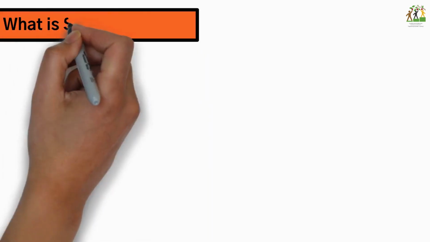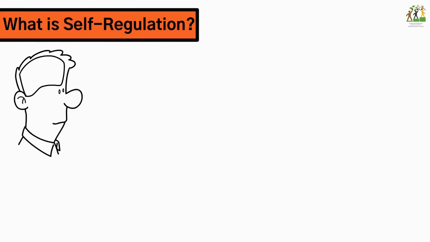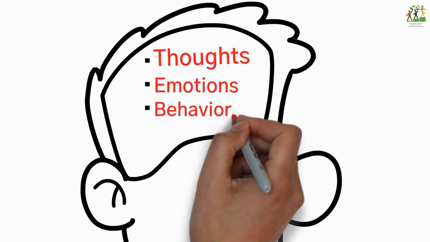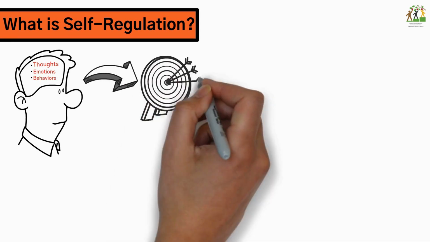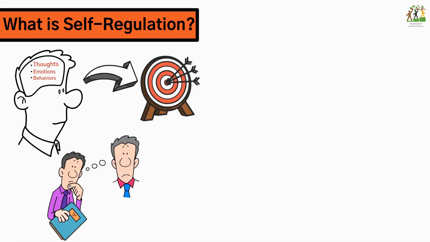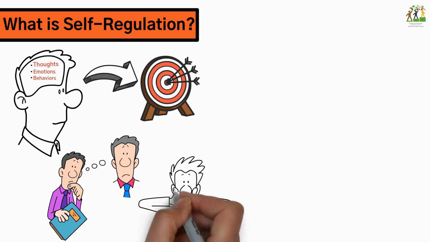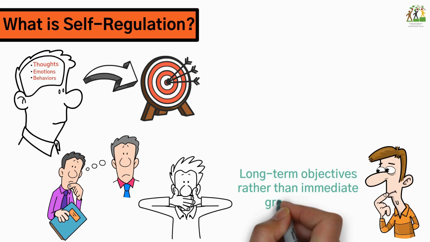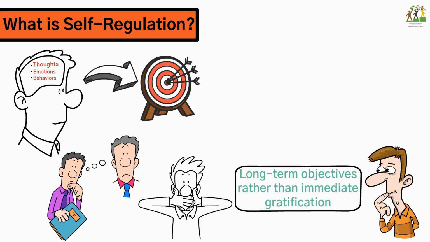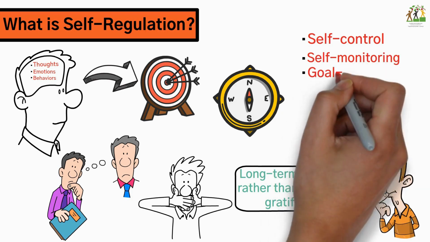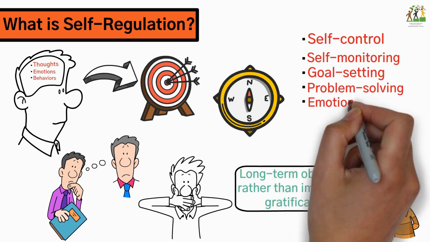What is self-regulation? Self-regulation refers to an individual's ability to manage their thoughts, emotions, and behaviors to achieve goals or meet personal standards. It involves being aware of one's own feelings and reactions, being able to control impulses, making decisions that align with long-term objectives rather than immediate gratification. It encompasses various skills and processes, such as self-control, self-monitoring, goal-setting, problem-solving, and emotional regulation.